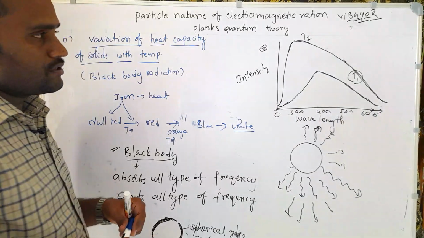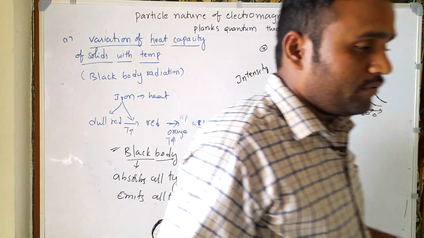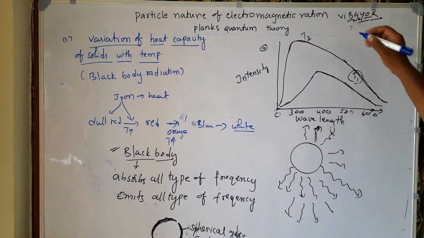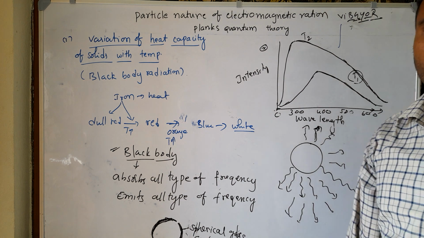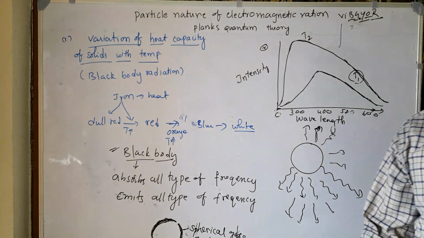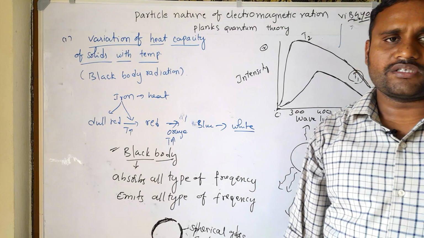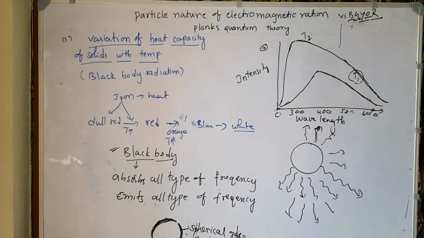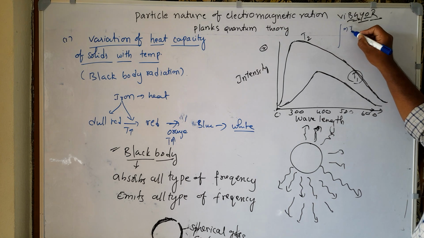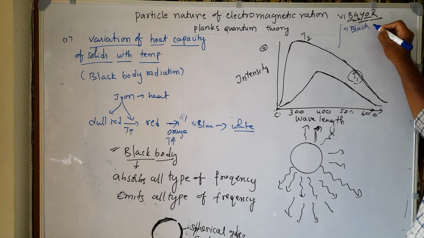what the failures in the wave theory of light are. In previous videos I explained the wave theory of light. We already know it can successfully explain reflection, refraction, diffraction, interference and also dispersion of light. But it failed to explain black body radiation